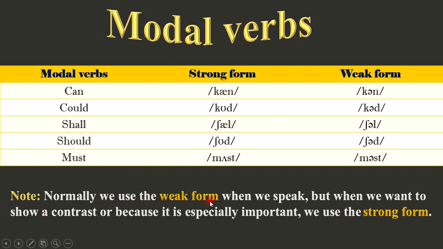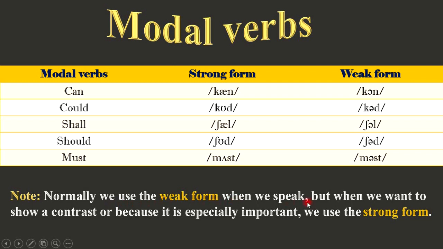Normally, we use the weak form when we speak, but when we want to show a contrast, or because it is especially important, we use the strong form. So, we use these modal verbs as the auxiliary verbs we learned in the previous episode, everyone. In fast speech, we use the weak form, and in slow speech, we use the strong form. Or when you want to express something that is especially important, we use the strong form too.